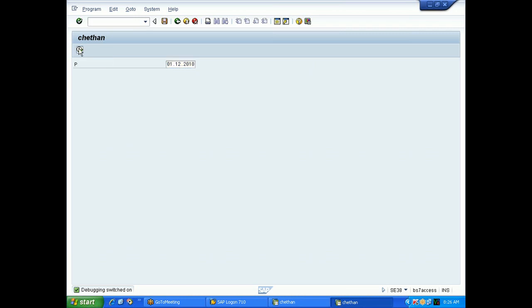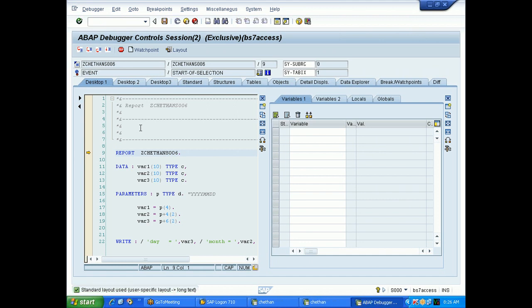I'm executing the program. So now it won't display the output. This is the screen which it is going to see before displaying the output. It's going to your code. What is there in p underscore date? You have given some date. That date will be converted now. If you observe p here, I'll give p to see the value of p, whatever is there.